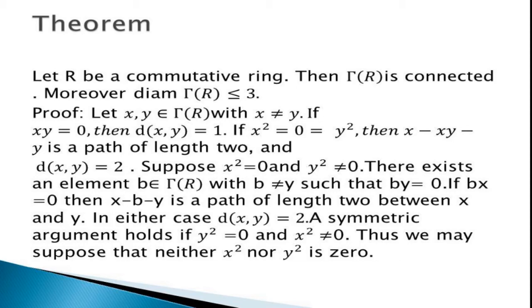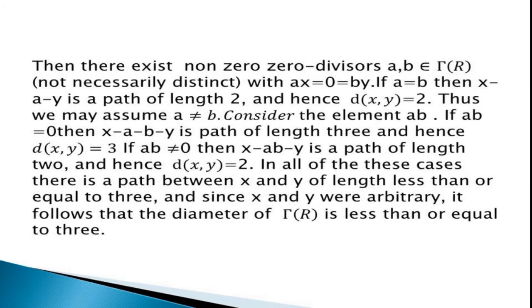Thus, we may suppose that neither x squared nor y squared is 0. Then there exist non-zero divisors a, b belonging to Γ(R) with ax equal to 0 equal to by. If a equals b, then x − a − y is a path of length 2, and also we get d(x,y) is equal to 2.